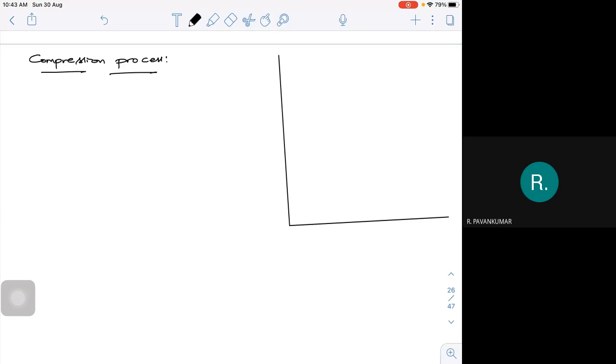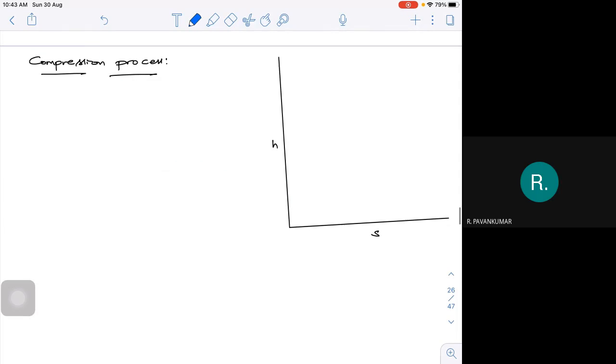Now let us look at the compression process. Let's take a single stage. Let me draw an HS diagram for that. This is my HS diagram, and I have my pressure lines, which are diverging, and in between I may have an infinitesimal pressure, between two different points.